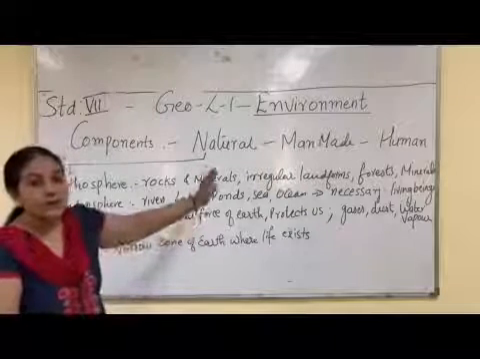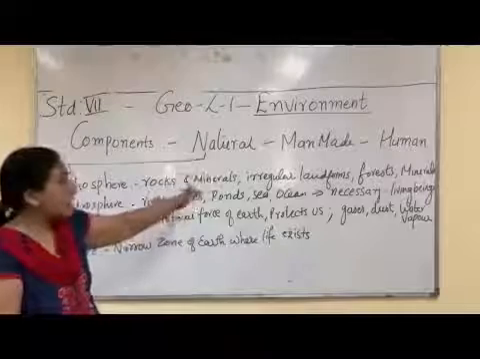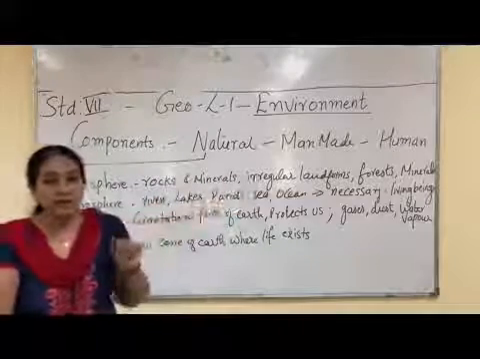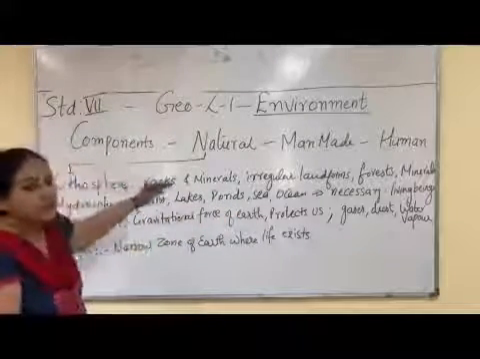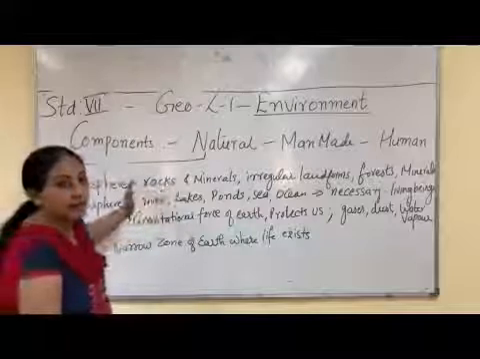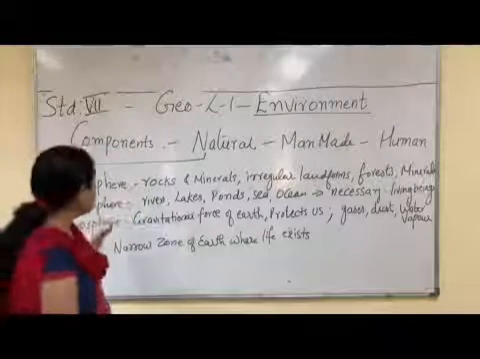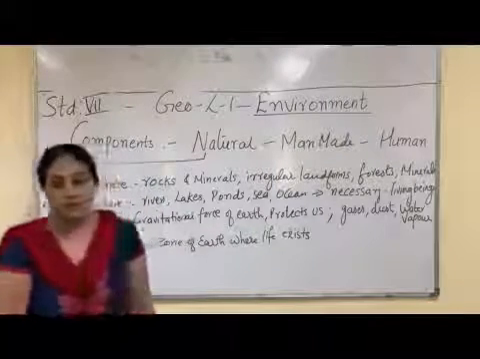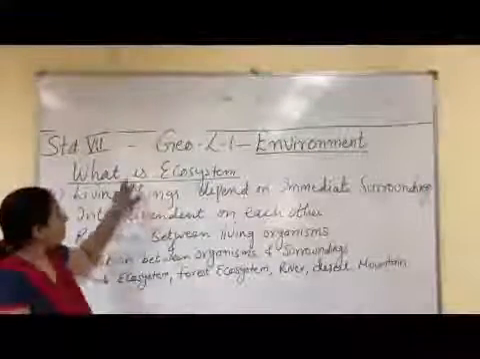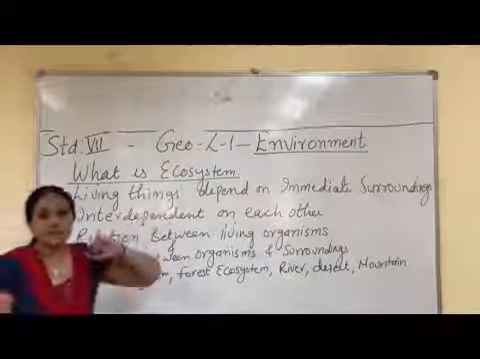So, the environment is divided into three parts: natural, man-made and human environment. And the natural environment is again divided into lithosphere, hydrosphere, atmosphere and biosphere. Now to the next topic, what is an ecosystem?